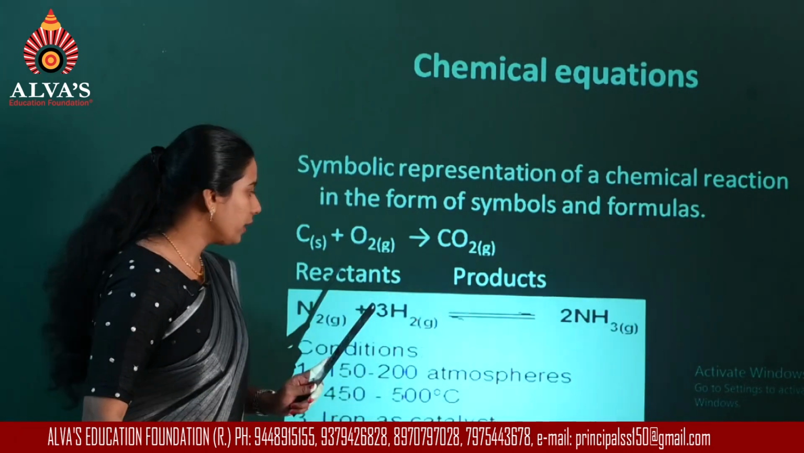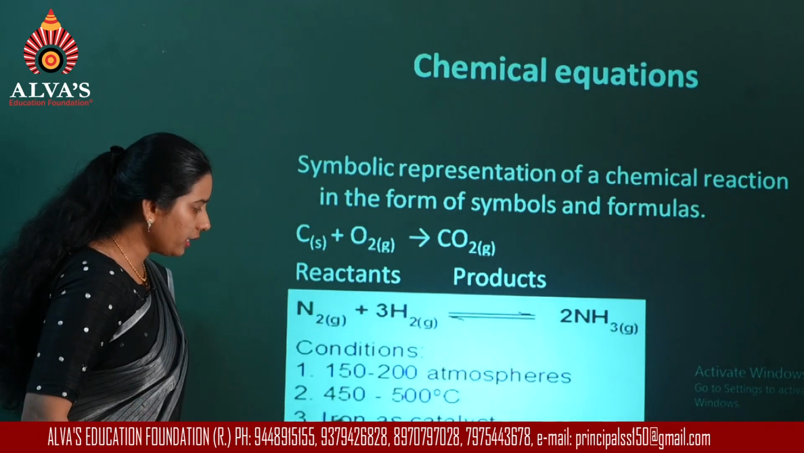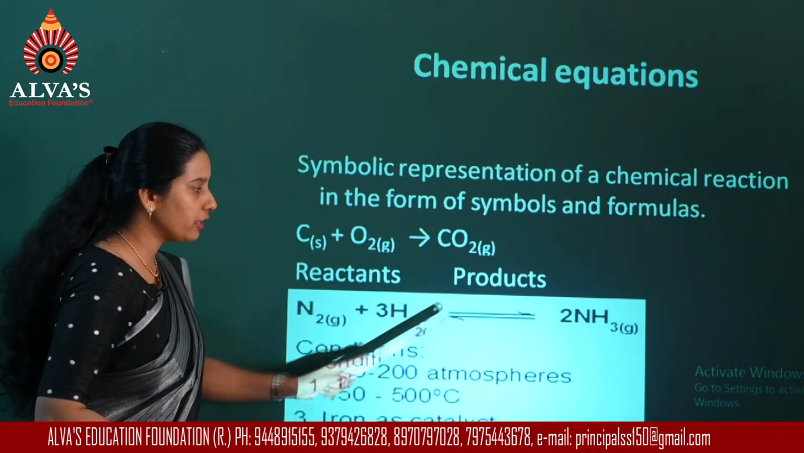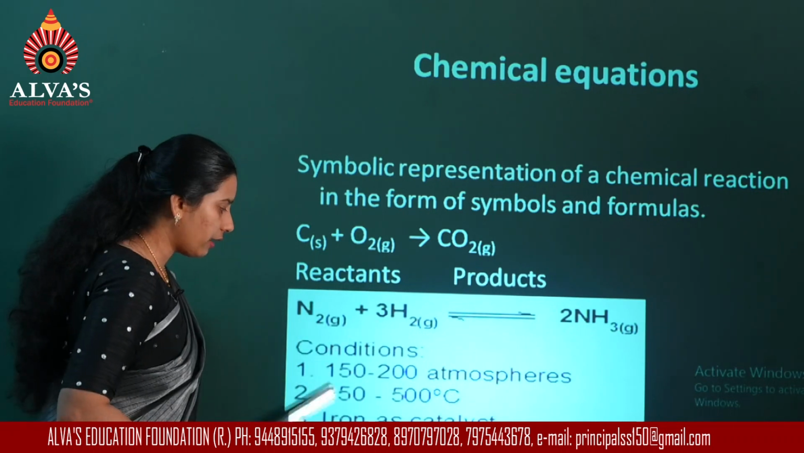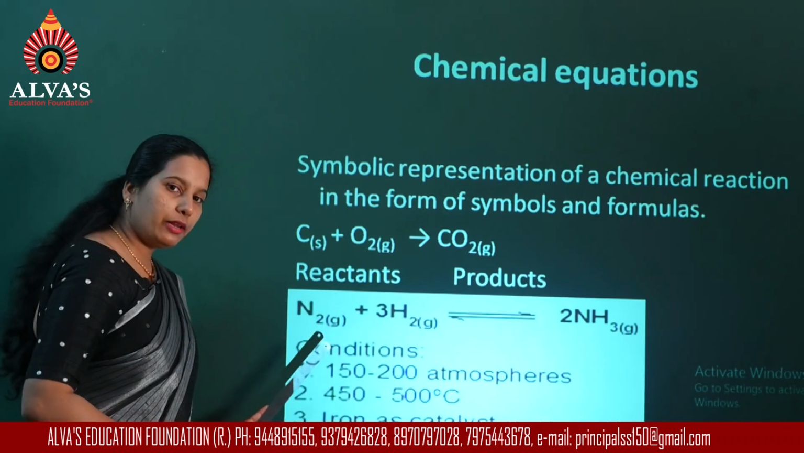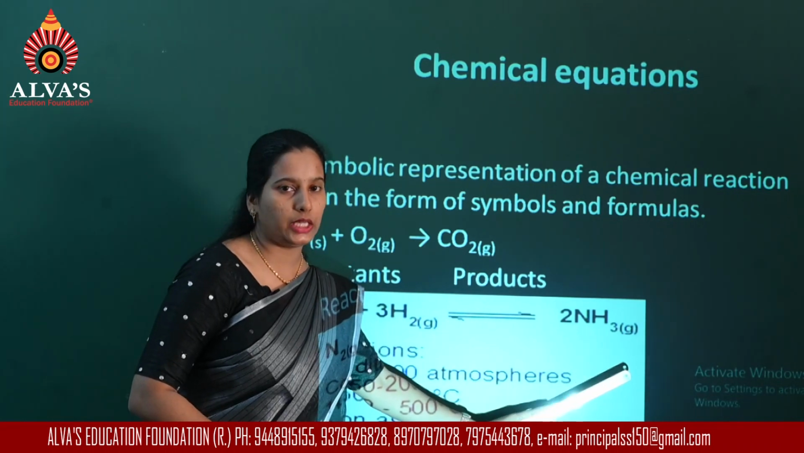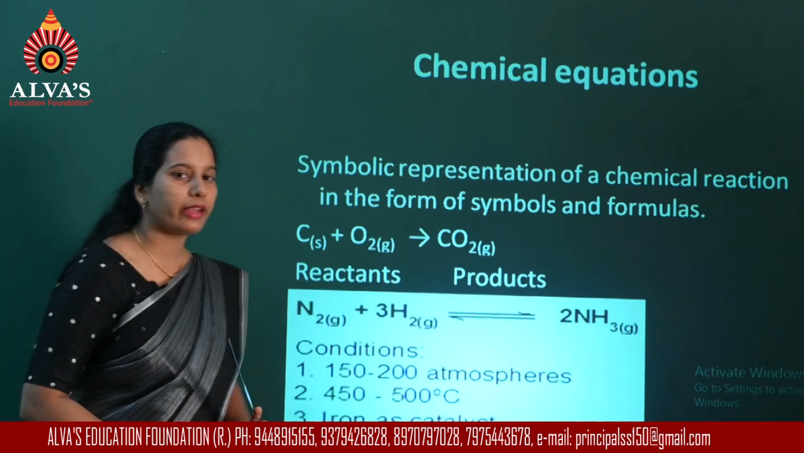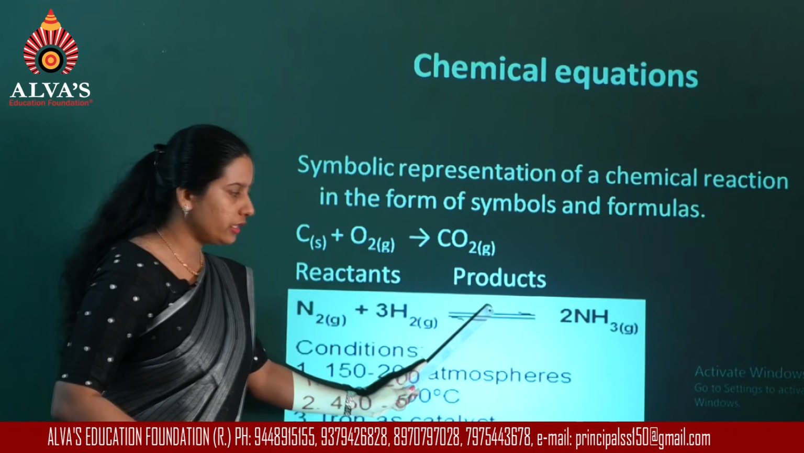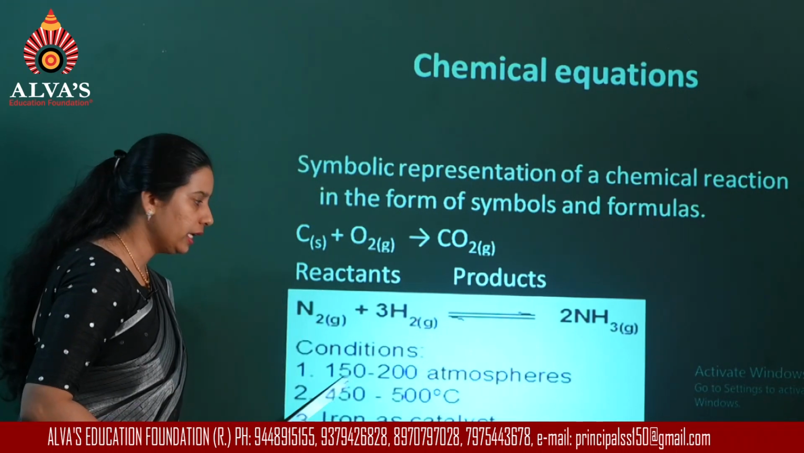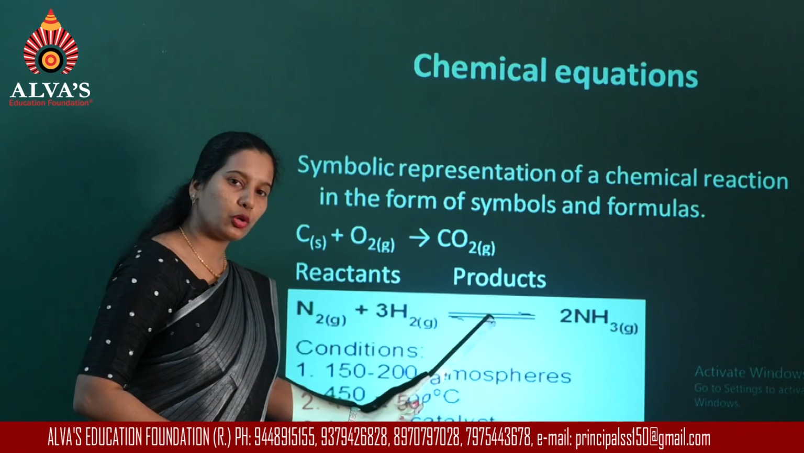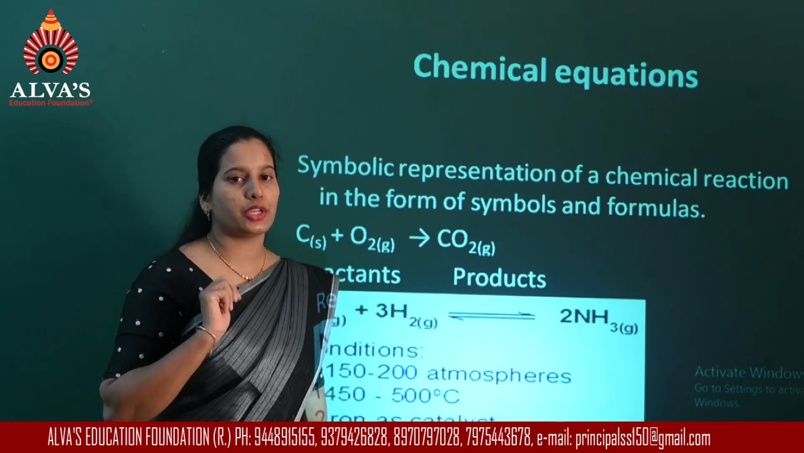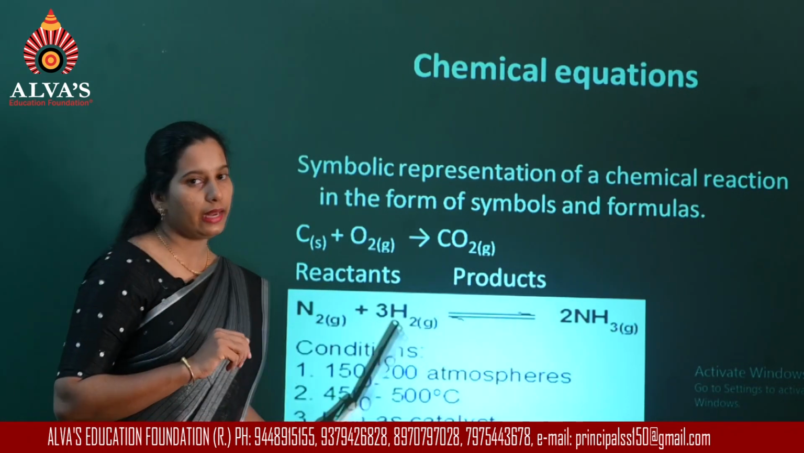Then in some cases you can see conditions like temperature, pressure, and catalyst used will be mentioned above the arrow. So here I have written it separately. For example, if I consider preparation of ammonia, in that case the temperature used is 450 to 500 degrees Celsius, which could be written here above the arrow. Similarly, the pressure that is used also could be written along with the catalyst used. So the complete information can be written in a single equation.